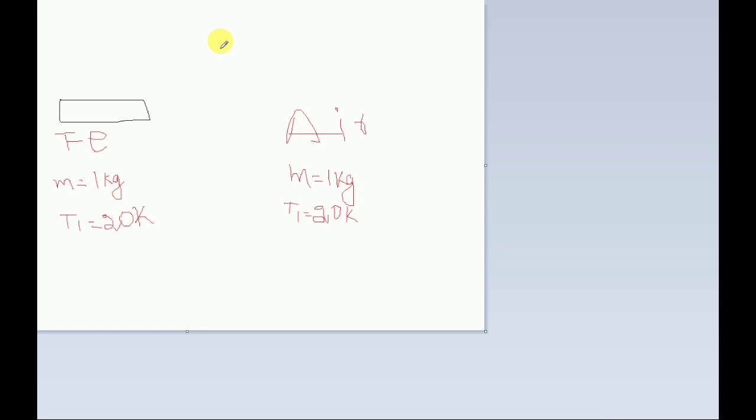Please consider this as an example. I have taken here iron, that is Fe, and here there is air. Iron has a mass of 1 kg and a temperature of 20 Kelvin, same as air. You want to change this 20 Kelvin to 21 Kelvin. So you will be supplying some energy.